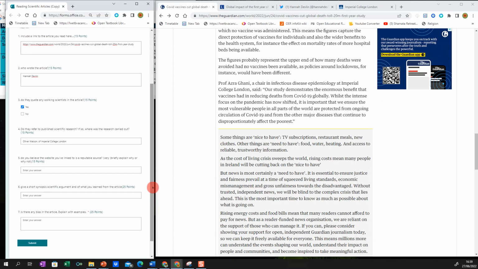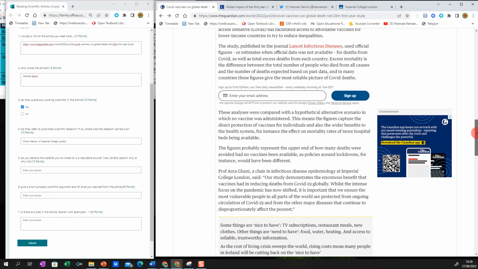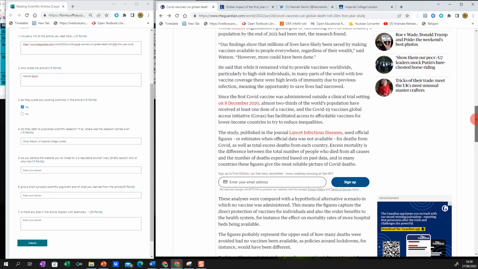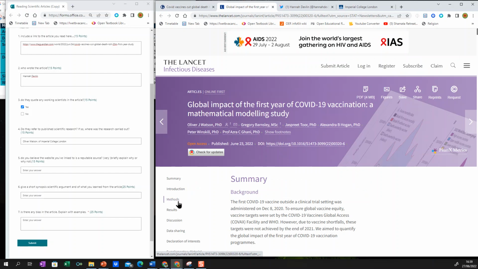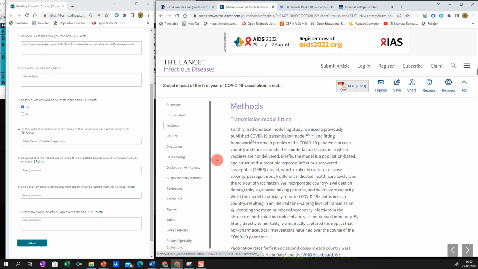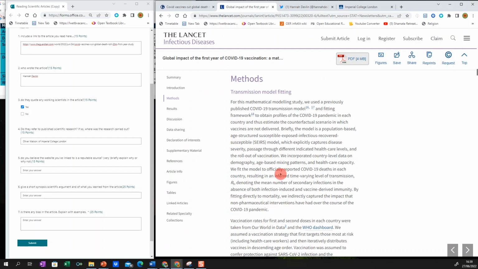Is there any bias in the article, and explain with examples? Within the article, I don't think that it's very biased. It's on the side of the vaccines, if you like, but it seems to be coming from a study that was carried out by a university that is not in any way biased, and that just went and carried out the analysis. If we look at the actual study, it talks about the method that was used and goes through how it was used. When you look at this, it seems that it was fairly non-biased in the way that it was carried out.